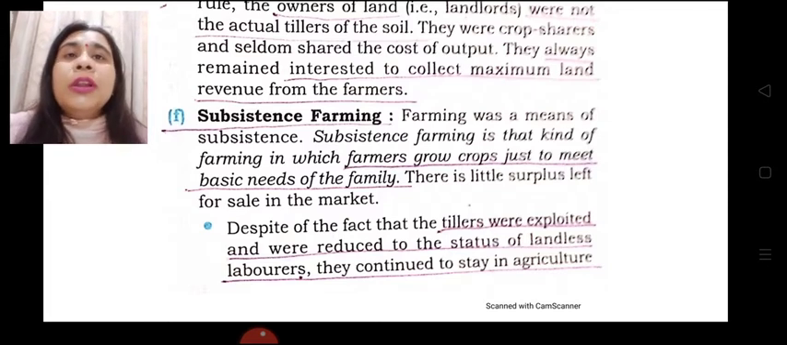In the next module, we will learn about the state of the secondary sector, that is, the state of industries.